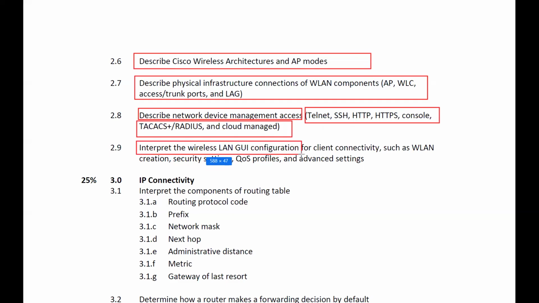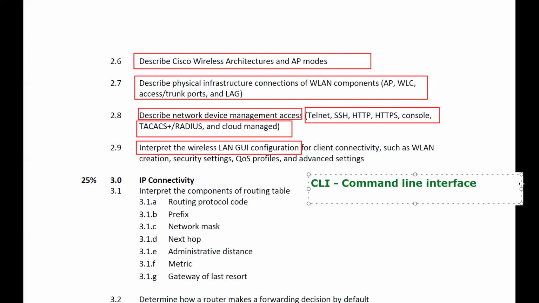See, what happens, we have two different methods to access the devices. One is called CLI. What is CLI? Command line interface, right? So CLI, it means what? Here you will be using all the configurations, steps to configure the devices or to access the devices or to make certain changes. CLI, right? Commands we will be using here, right?